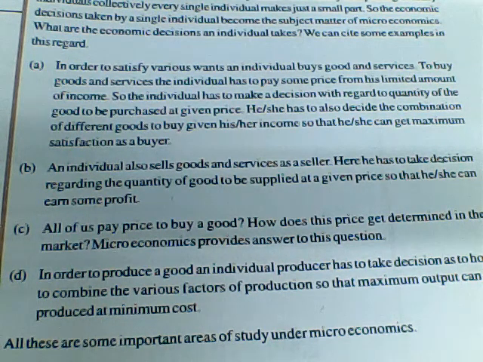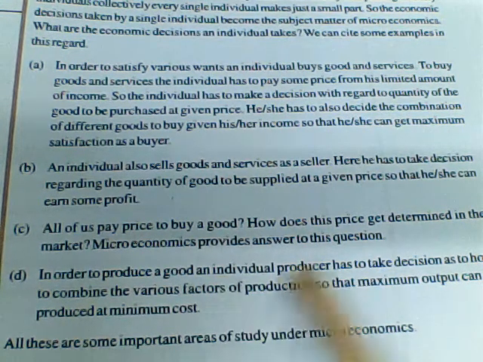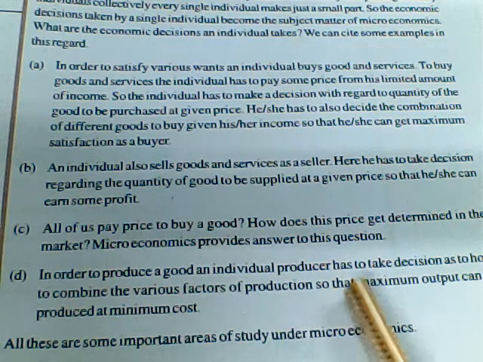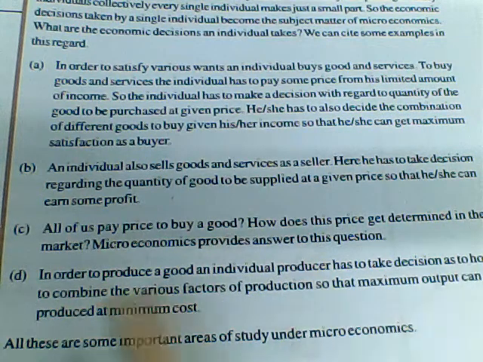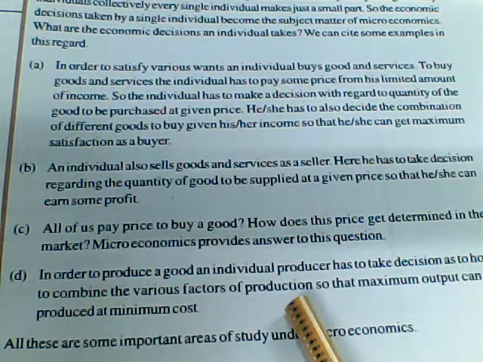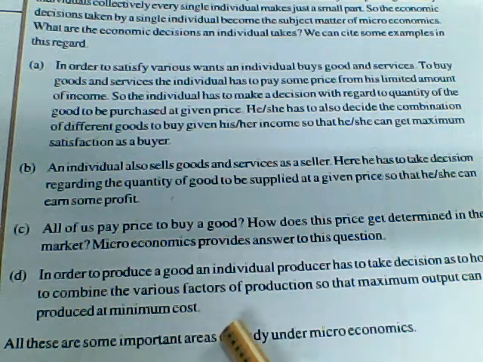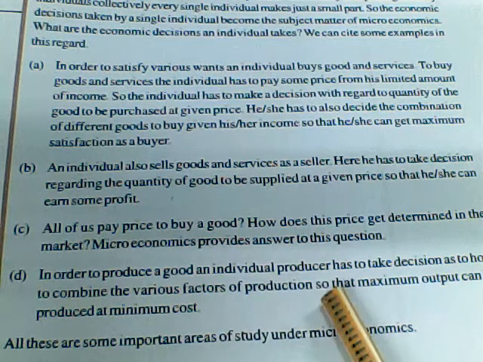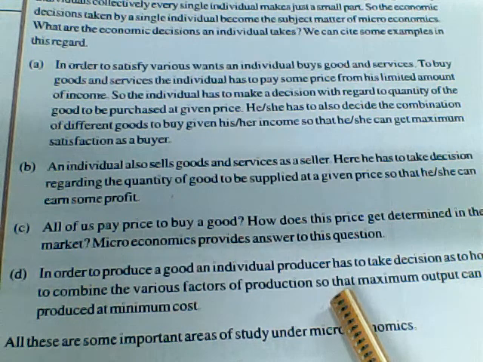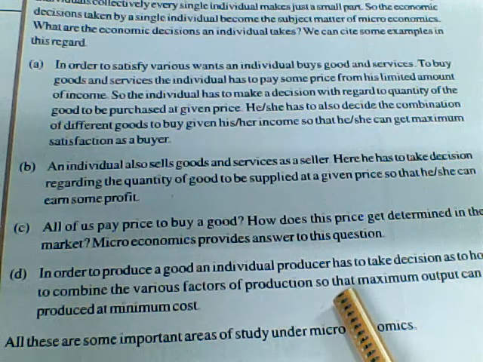So if you want something at a larger quantity, that can be done only by a producer, and he has to take a decision as to how to combine the various factors of production so that maximum output can be produced at minimum cost. So if a person has to produce tomato, he cannot produce it in a house or in a veranda or in a lawn.